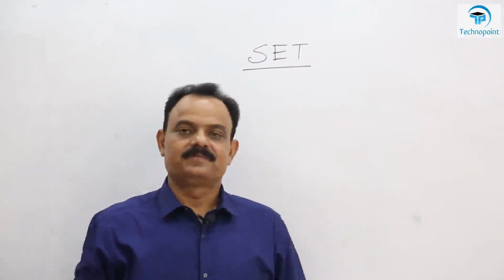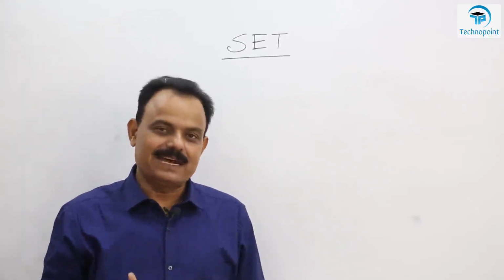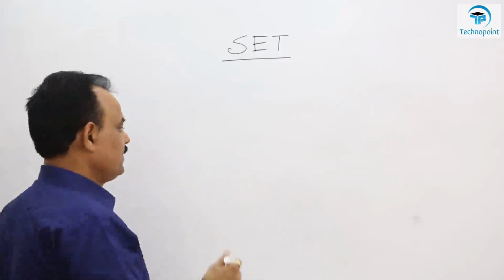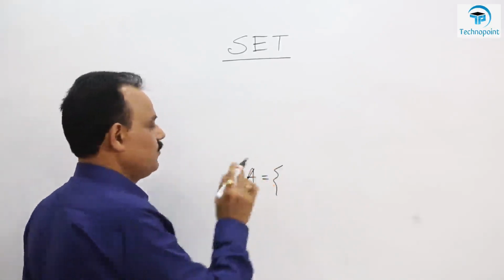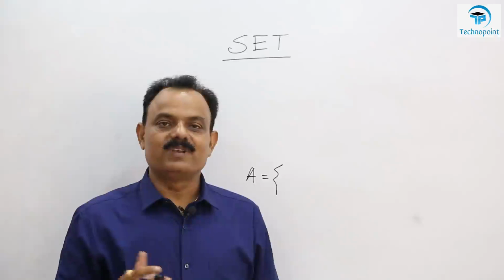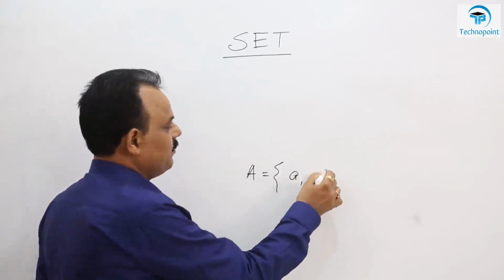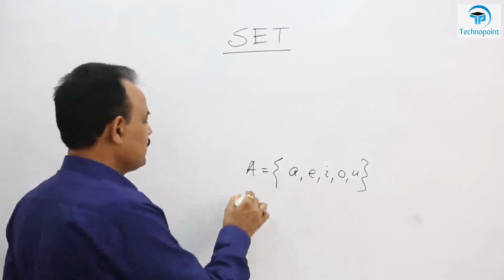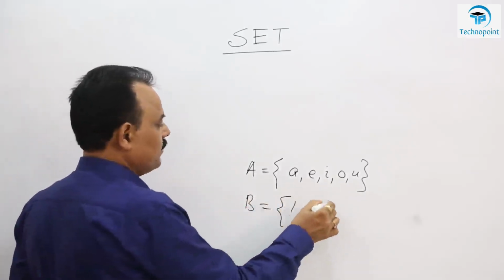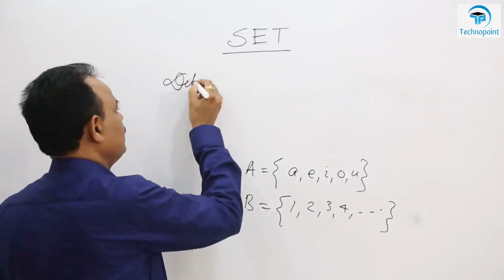What is this set? Set is a collection of well-defined things, or you can say a collection of distinct and distinguishable things. What is a set? It is a collection of such objects which we can identify and which are distinct, that is, well defined. For example, set of all vowels of the English alphabet. This is a collection of all vowels, or you can say set of all natural numbers. This is a collection of all natural numbers. So what is a set? Let's define it.